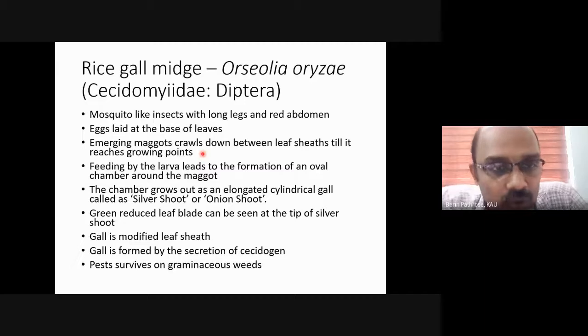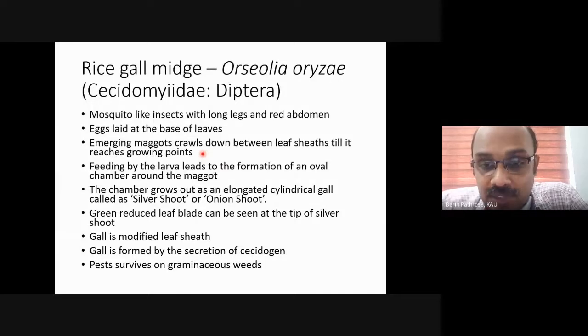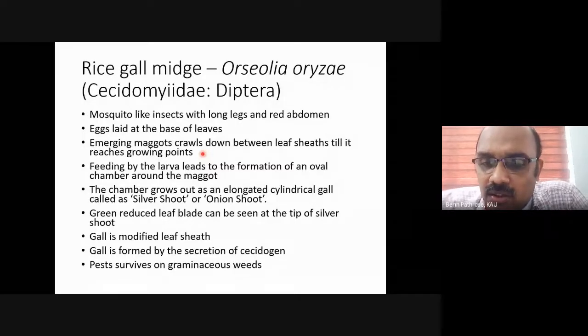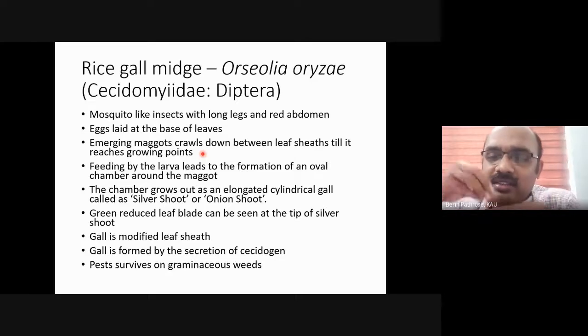The scientific name is Orseolia oryzae. All the gall midges belong to the family Cecidomyiidae, order Diptera. Okay. I will ask one question: you might have seen in certain mango leaves, and in many crops also, some swellings on the leaf surface, some hemispherical swellings on the leaf surface. Have you seen it?